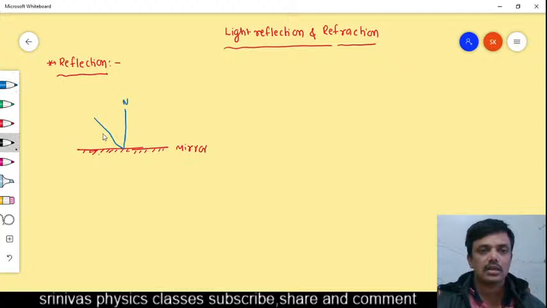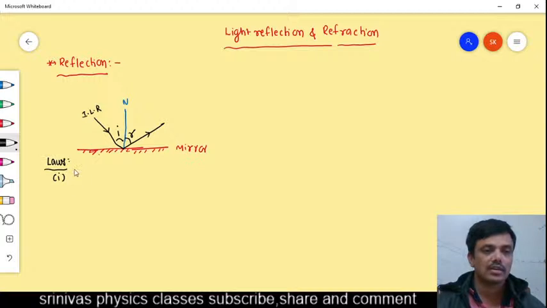This is the incident light ray, and this incident light ray is making some angle with the normal, that is the angle of incidence. After that, light goes back like this. This angle is said to be the angle of reflection. Okay, this is about reflection of the light. What are the laws of reflection?